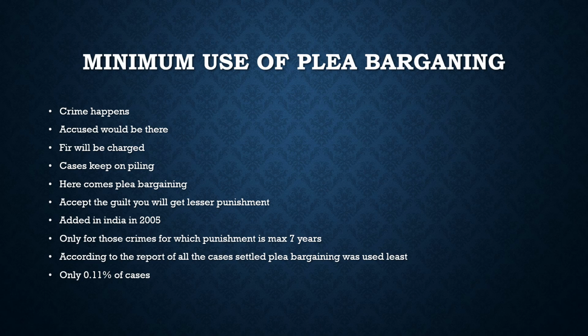So what are the exceptions in it? It is not allowed for crimes whose maximum punishment exceeds 7 years. Also not allowed for those involved in cases with respect to women or children or various socio-economic offenses. So this is about it. Where do we find the mention of plea bargaining? We find the mention of plea bargaining in the CrPC. Also we find the mention of plea bargaining in the Bharatiya Nagarik Suraksha Sanhita, under section 290.